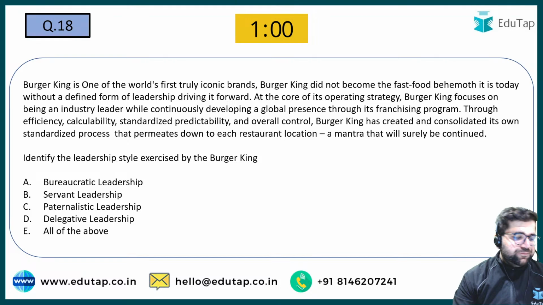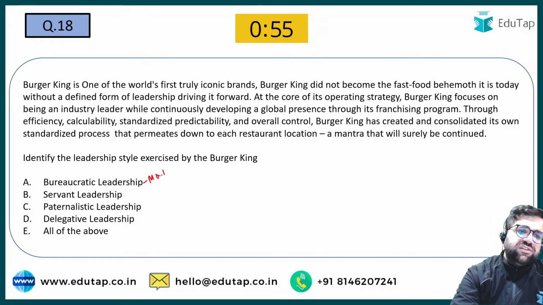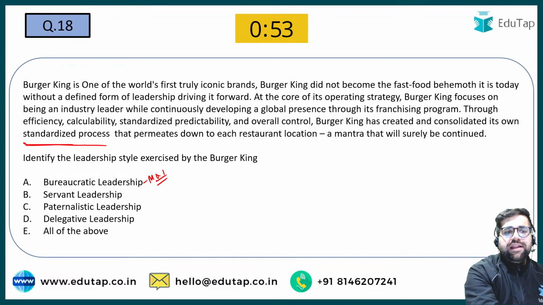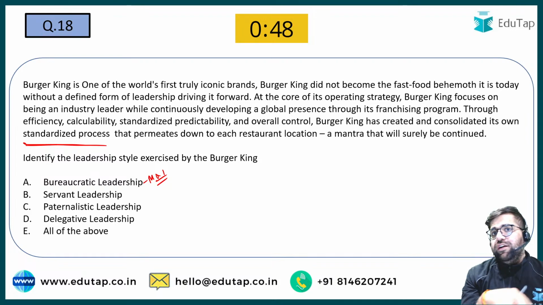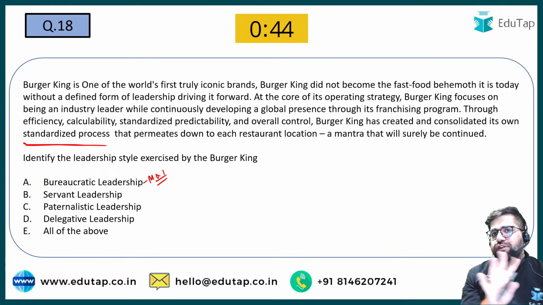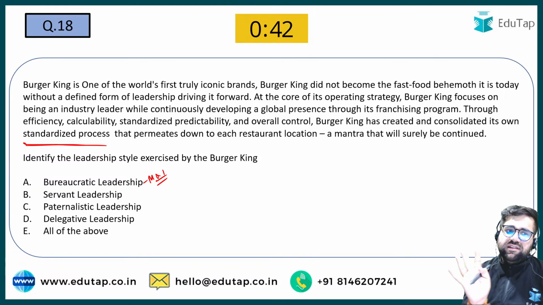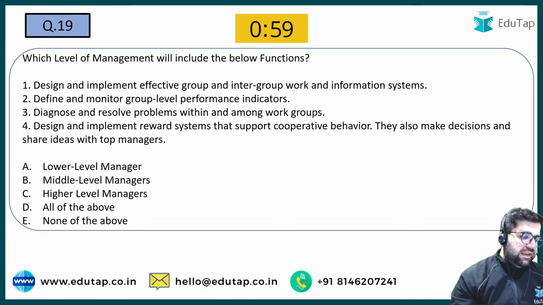18th, A, bureaucratic. Yes, it will be bureaucratic, which was given to you by Max Weber, because it is clearly talking regarding standardized process. Today an employee who is in Burger King is not going to use his or her own mind on how to operate a computer. He will just open the standardized process. So the answer will be bureaucratic. Servant cannot be your answer, which was given by Robert Greenleaf. Paternalistic, no. Delegative, no. The answer will be option number A. Okay. Cool. Now let's move to 19.